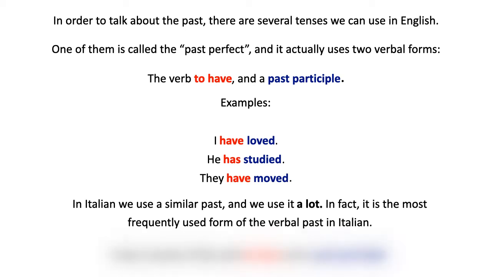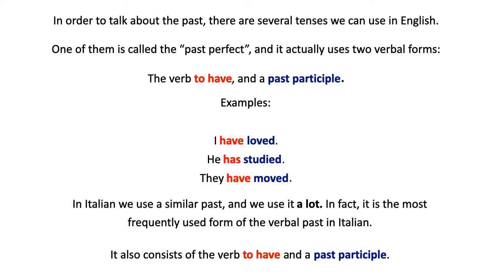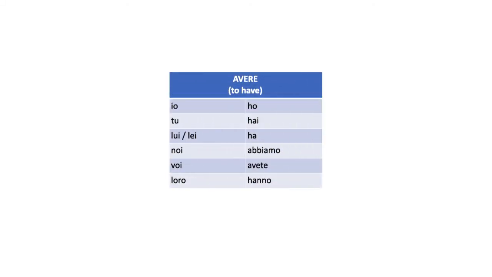So our past in Italian, the one we're going to study today, also has two parts. One, the verb to have, and another one, a past participle. But of course, it's not the verb to have, because that's in English, right? How do you say to have in Italian? I hope you remember this. Avere, right? Avere is to have. Of course, it's one of the two irregular verbs we have learned. It's the second we learned, right? Way back in the day when the semester was young.